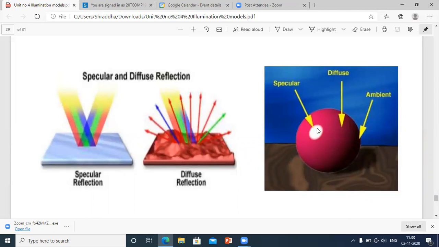You can try this at home also. Take a shiny metal, you can take your utensil also, a steel bowl, and let the light fall on it. There is a white dot. Not exactly a white dot, but the color we can say white. There is a point or a dot on that particular surface that is glowing very much, so that is nothing but specular. Then diffuse means what? This part is diffuse because this is not a rough surface, but the light is getting scattered in the direction. And ambient means what? This background light is nothing but the ambient light.